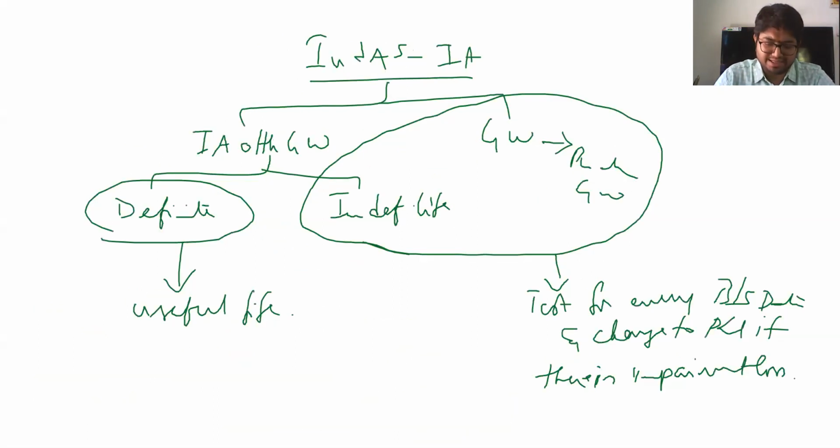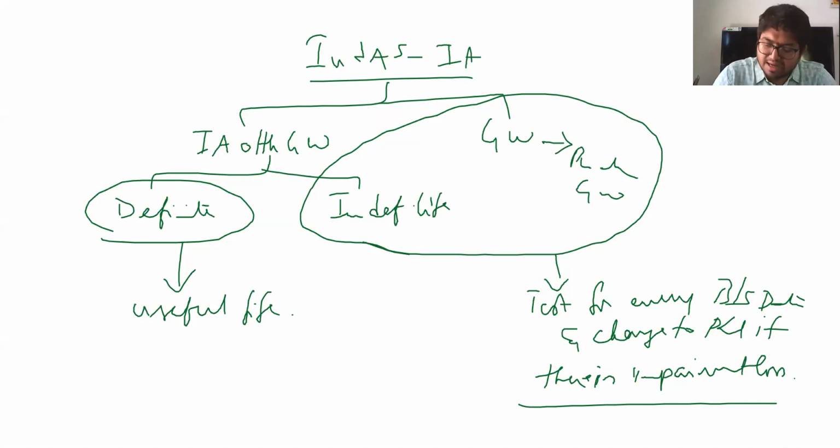When it comes to Ind AS, goodwill or indefinite life intangibles are not amortized; there is a test for impairment on every balance sheet date, and whatever impairment loss exists is charged to P&L. But when it comes to definite life, it is amortized over the useful life, is what Ind AS says with respect to intangibles.